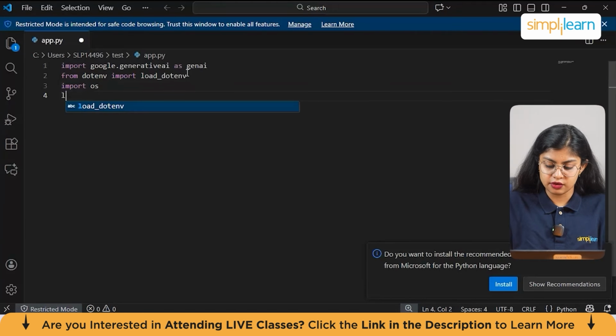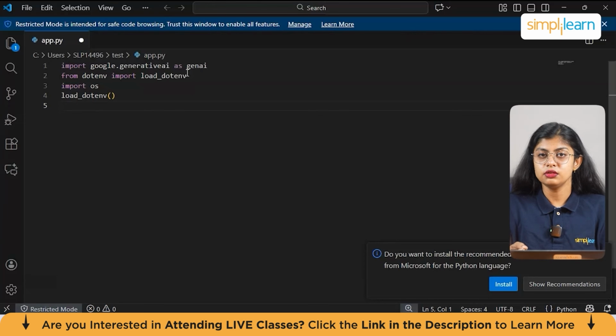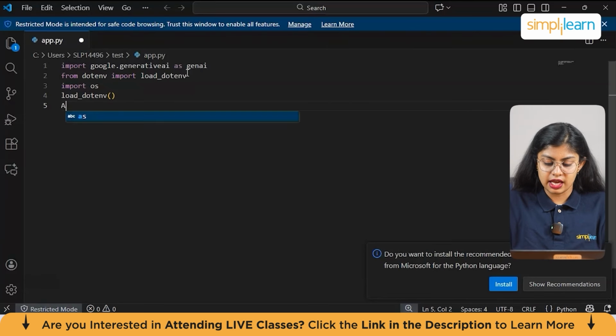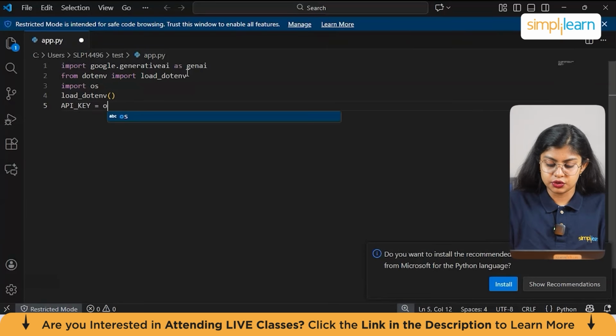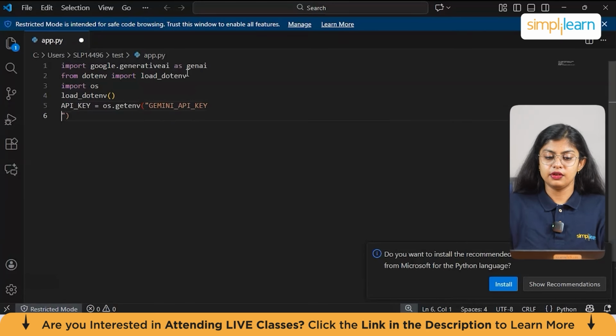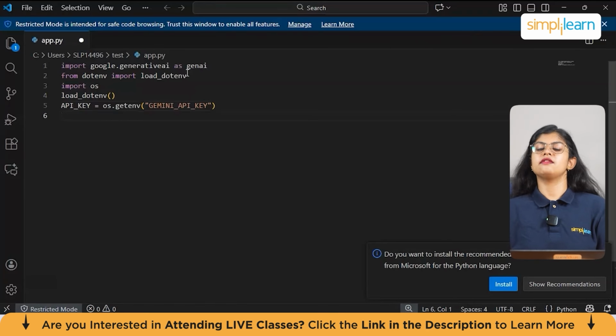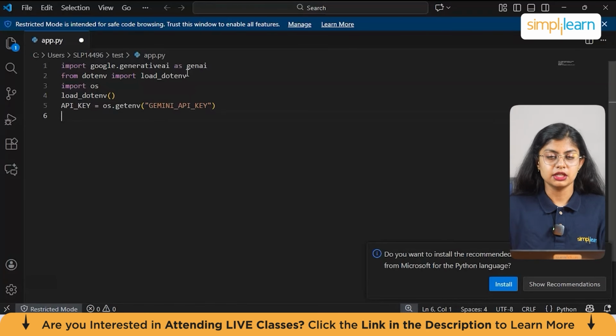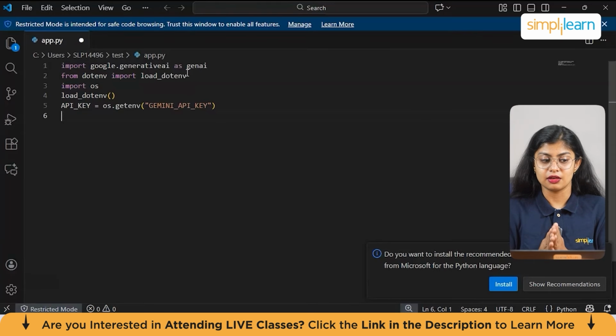Next, we have to load the key. For that, we have load_dotenv(). Now we have to get the value of the API key. So we have API is equal to os.getenv GEMINI_API_KEY, which is the name that we have given. This retrieves the value of the Gemini API key from the environment variables. Suppose there is no key available, we'll have a backup. If we don't find any key, we should print an error message.